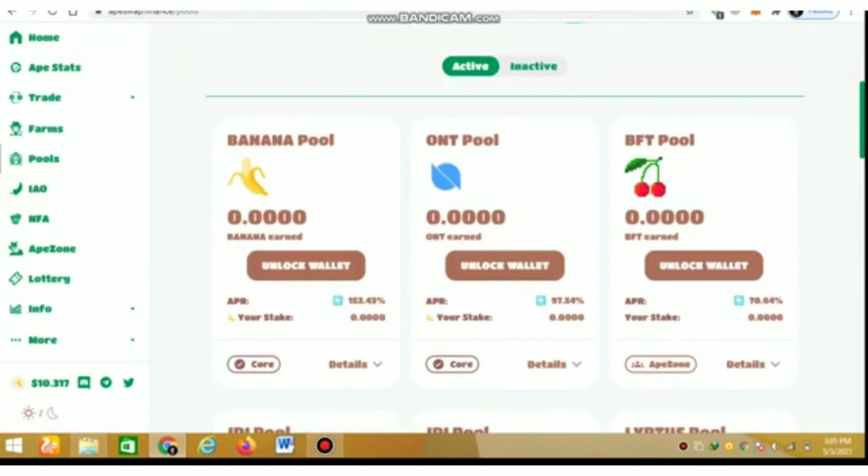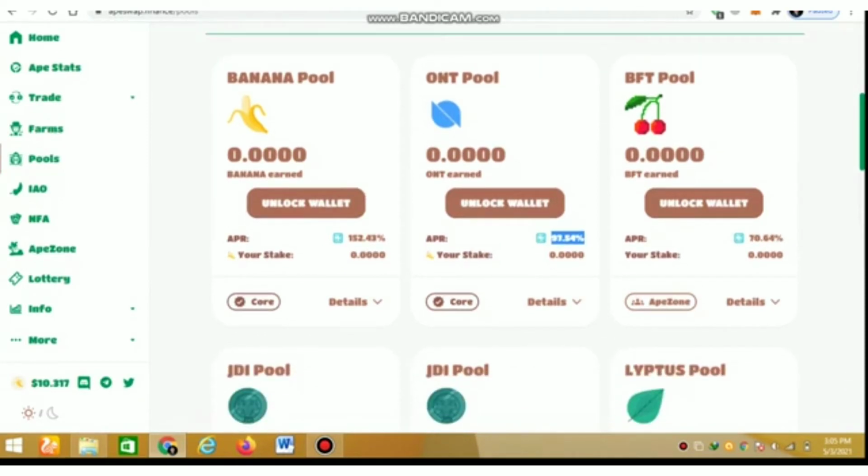Then there are pools. If you have Banana coins, invest in the Banana pool and you will receive Banana in return. If you have ontology coin, ONT, you will receive 97% APR. For pools you don't need two coins, you just have one coin. If you have ontology, provide liquidity and it's okay.